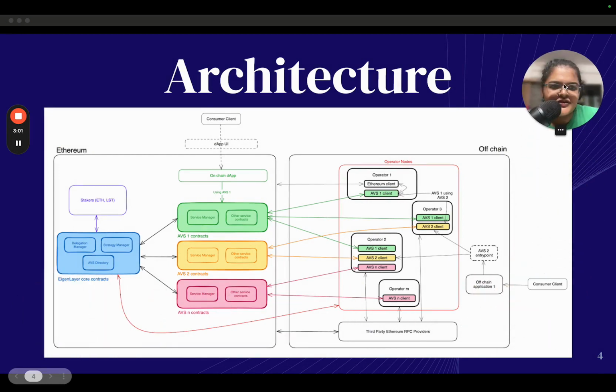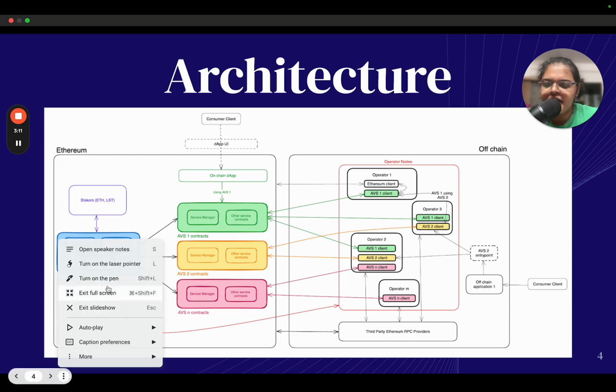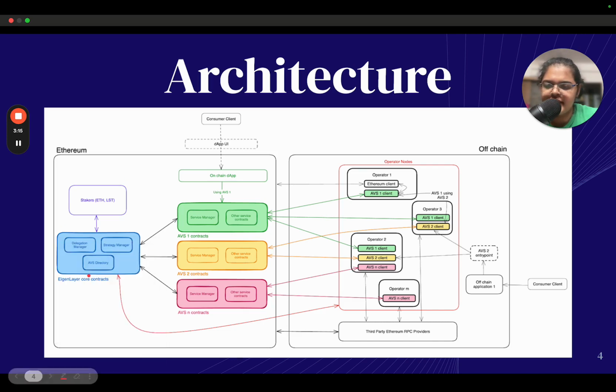Now, this is the interesting slide, which is what I wanted to cover in this video essentially. I'm just going to move my face away. Okay. And if you see this slide, this is an architecture slide of how AVSs work. I took this from the official website diagram. And I'm going to use a small annotator just to show you what's happening. Now, if you see this, it seems a bit complex, but it's actually very simple.